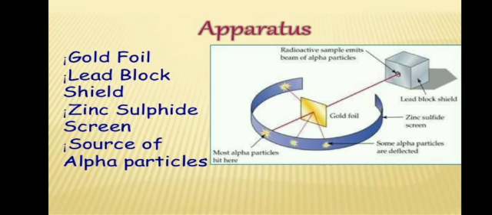The things which he used were gold foil, a thin sheet of gold, a lead block shield, a zinc sulfide screen, and a source of alpha particles. These were the four things required for this scattering experiment.